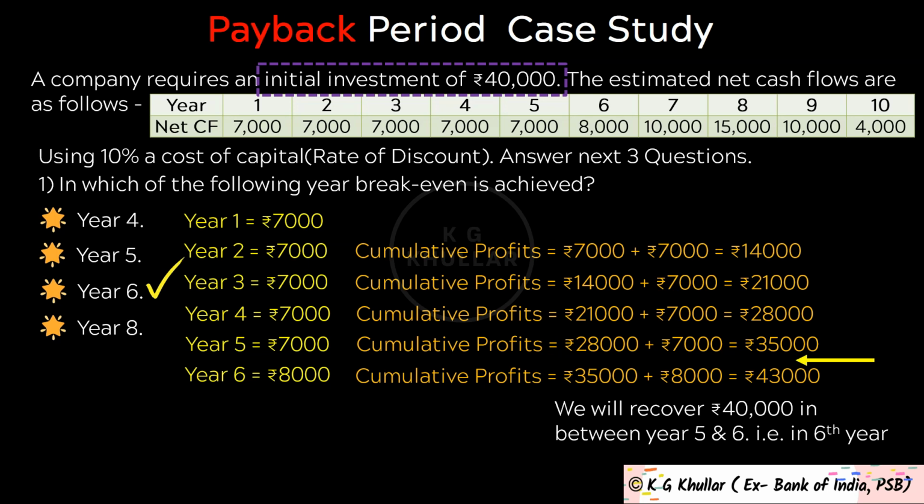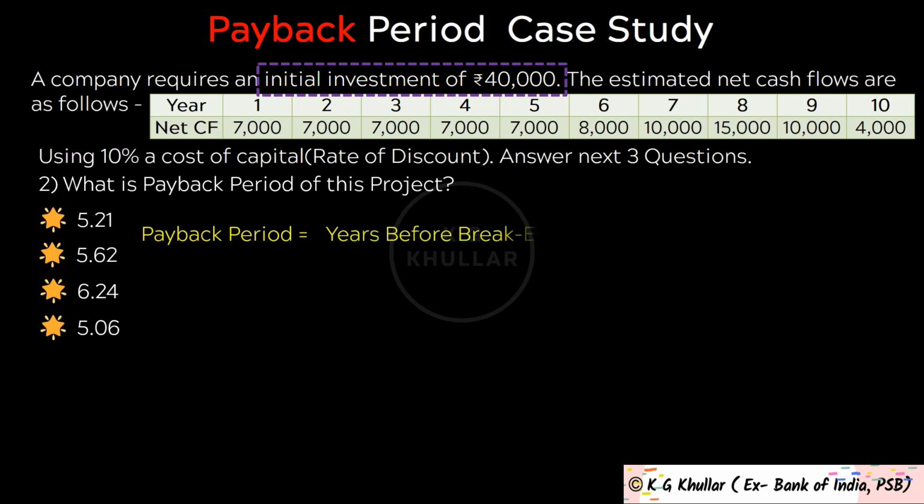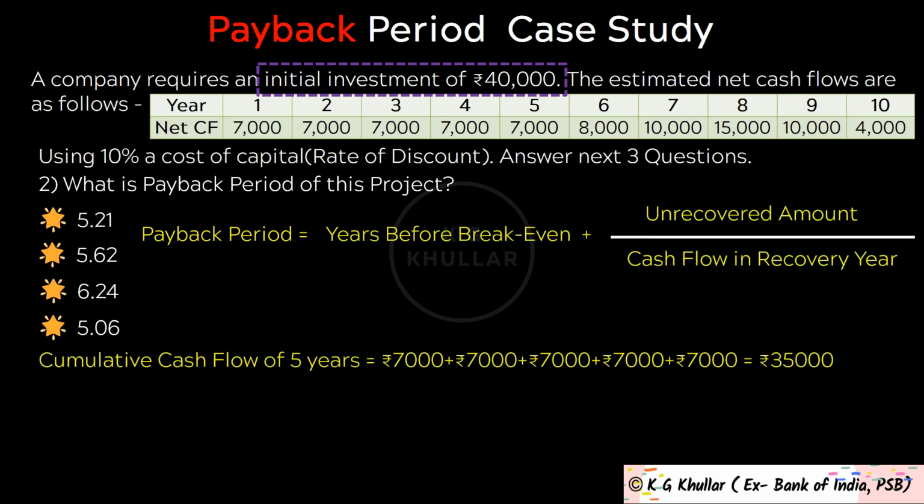The next question is, what is payback period of the project? And these options are given to you. Now friends, initial investment is rupees 40,000 and cash outflow for first 5 years we have already found in previous question as rupees 7,000 plus 7,000 plus 7,000 plus 7,000 plus 7,000 equals rupees 35,000.